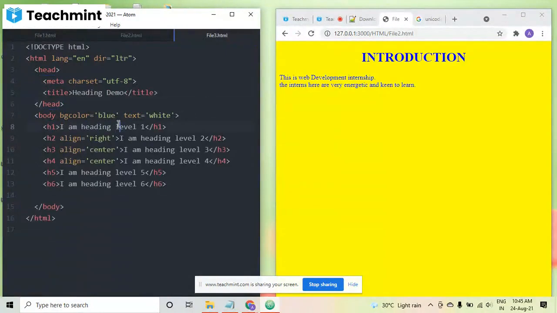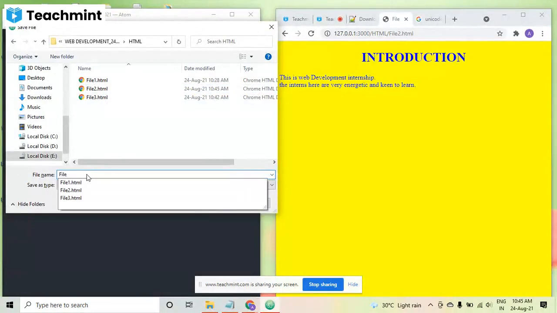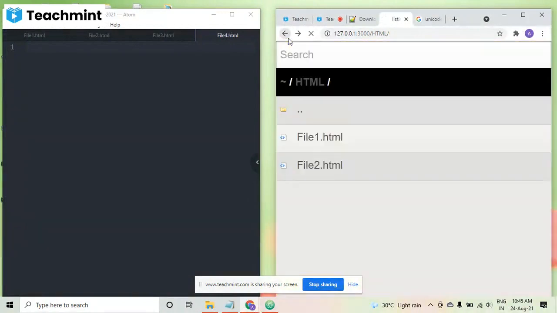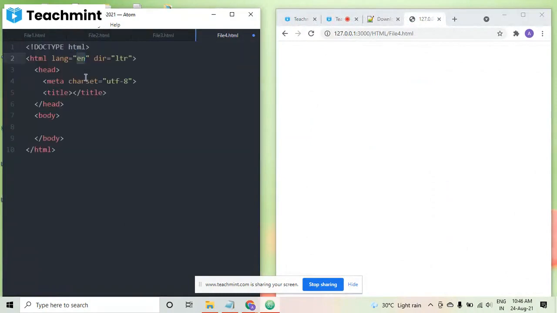Now I am coming towards a new file, and I will be discussing some more content for today. So here I am taking file4.html. This we have created. You can go back from here also. You can come here and get your file. Suppose file 4 I am opening here. This way also, or you can change the address from here. Okay, so here I'm just taking the HTML, and giving the title doc1.